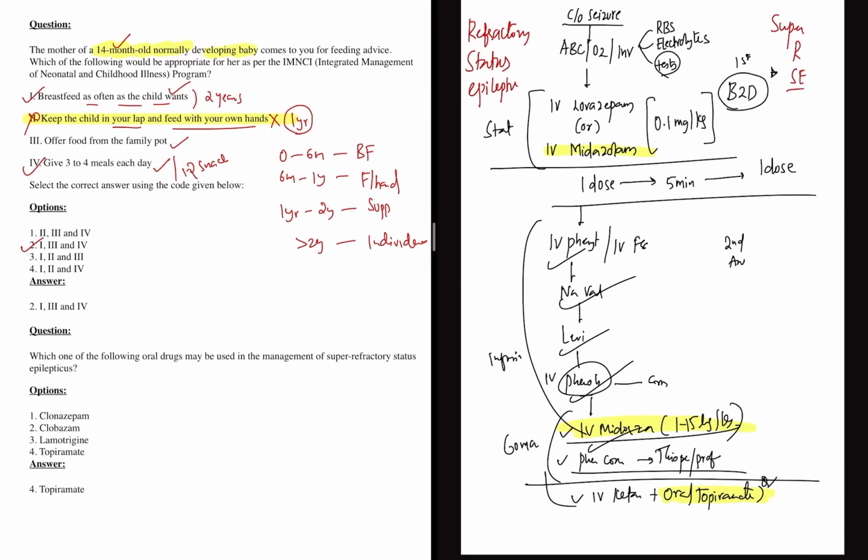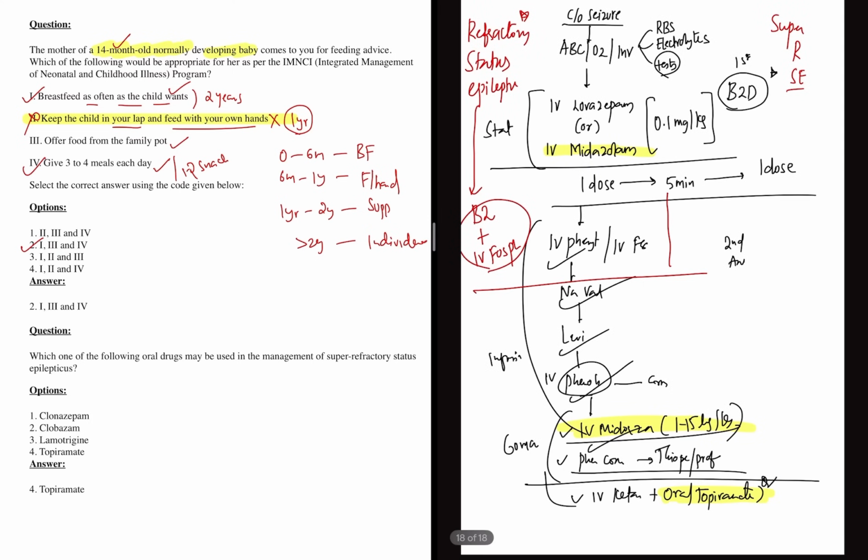We know status epilepticus is more than 30 minutes. Refractory means the patient has status epilepticus and I am giving the first benzodiazepine, 2 doses, plus IV fosphenytoin. Even after that the patient is not responding, I will call it refractory status epilepticus.